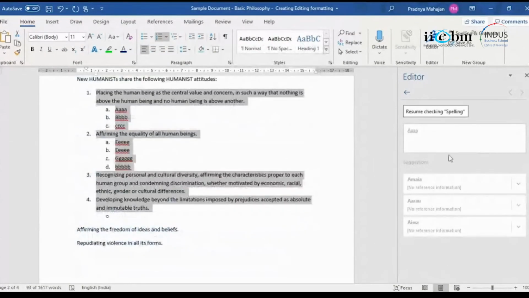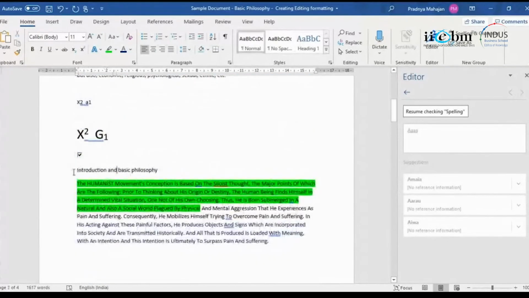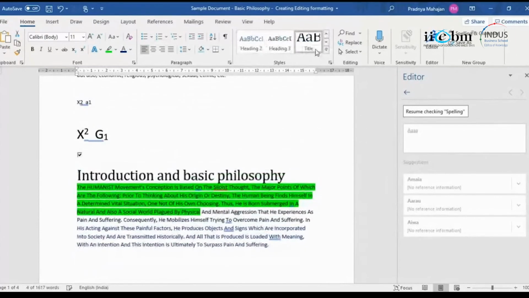So selection will get the format. Suppose if it was this and I used a style like this, it would look something like this. But Control Z, I don't want this style.